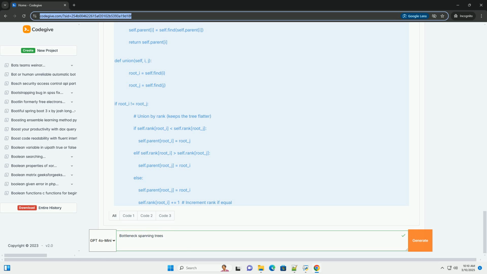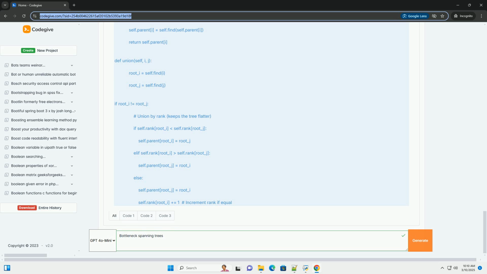1. find_bottleneck_spanning_tree(graph) takes a networkx graph as input. edges = sorted(graph.edges(data=True), key=lambda x: x[2].get('weight', 1)) sorts the edges of the graph in ascending order of their weights. graph.edges(data=True) returns a list of tuples like (u, v, weight_dict). The key=lambda x: x[2] weight part specifies that we want to sort based on the weight attribute in the edge data dictionary.